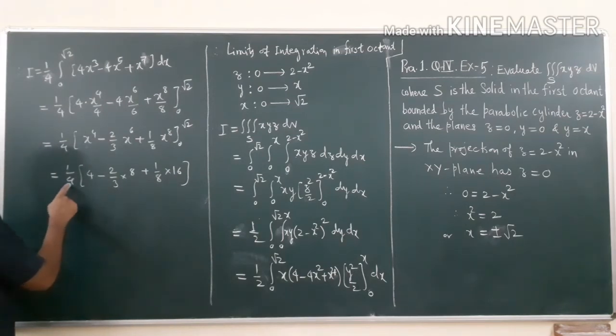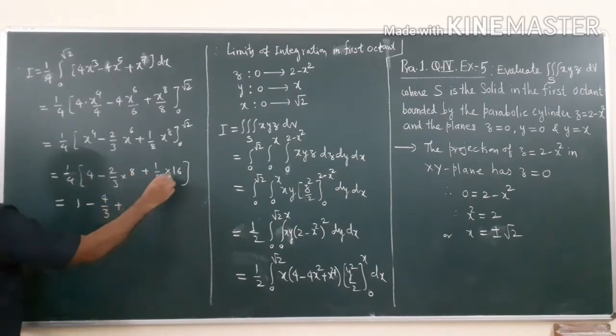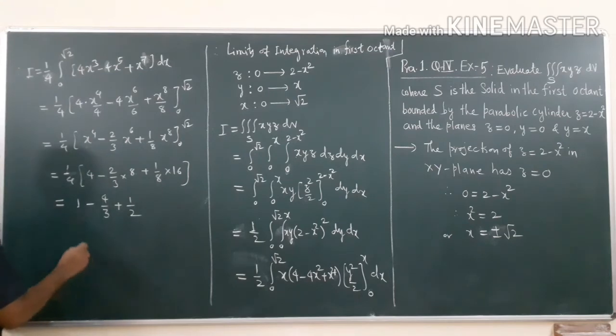So now I will take this 1 by 4 inside, so that my calculation will become simple. That will give you 6.